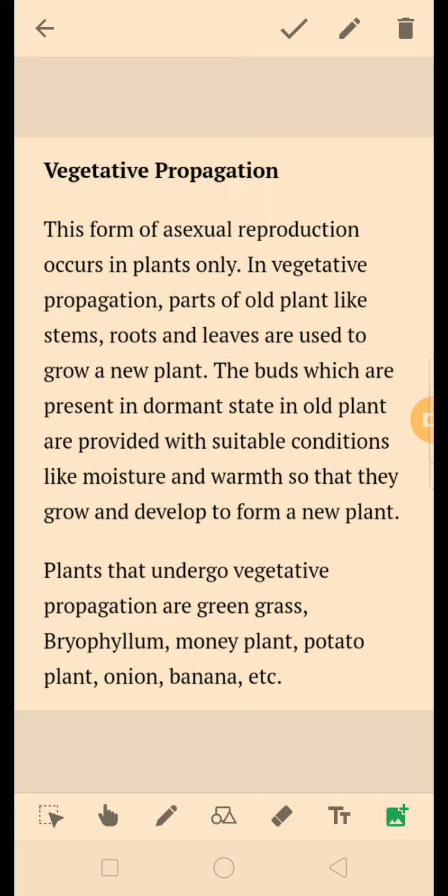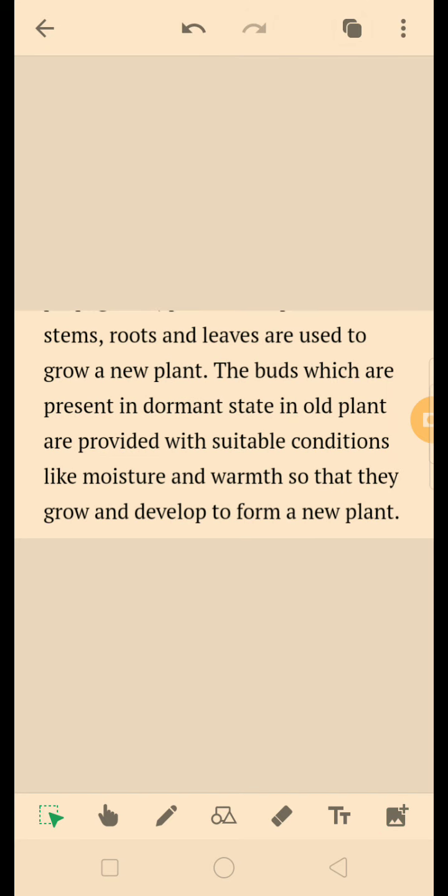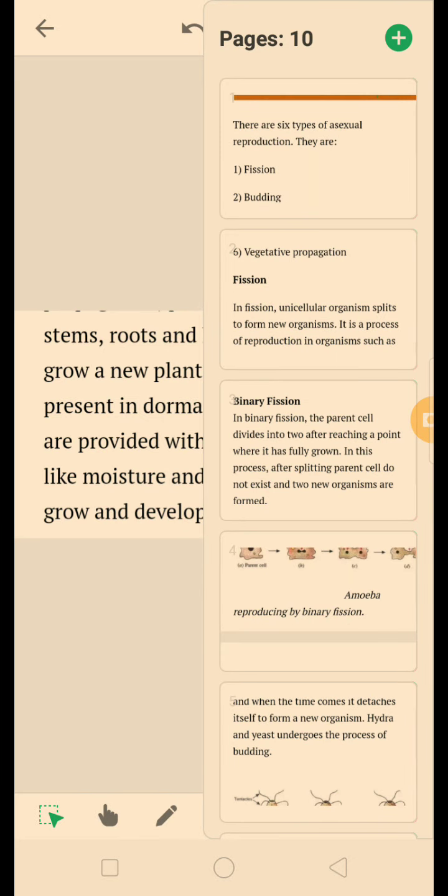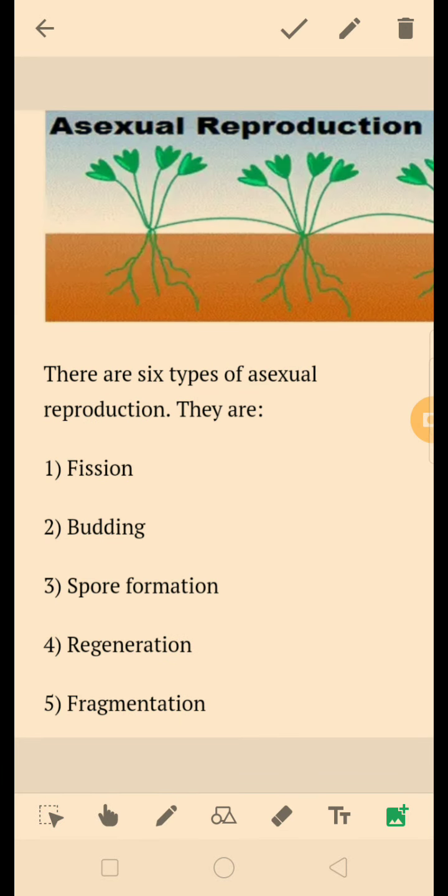So my dear students, I hope that you have understood about the types of asexual reproduction. So learn this, revise it again and again, and hope to see you in the next video.